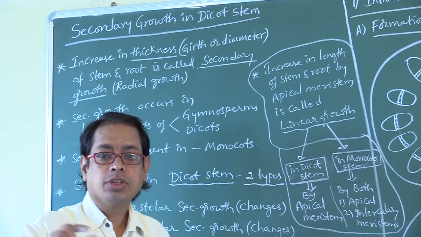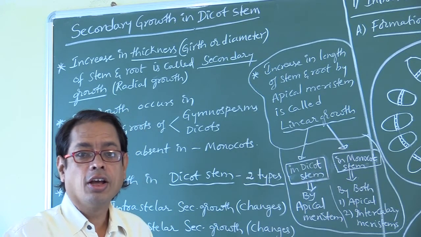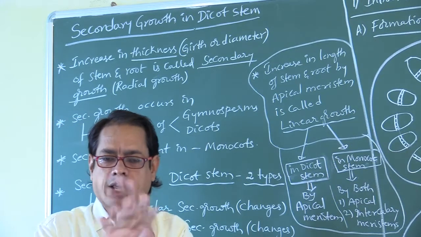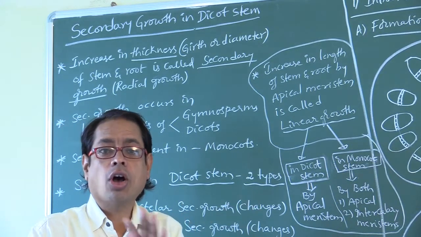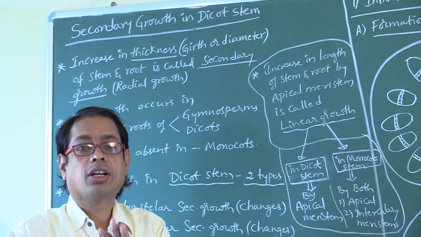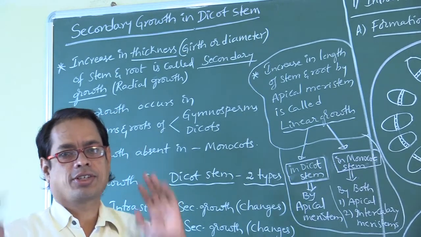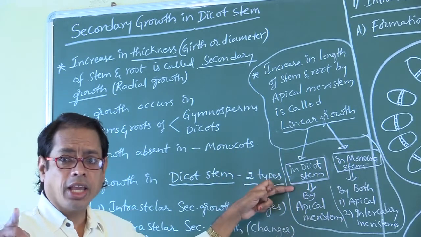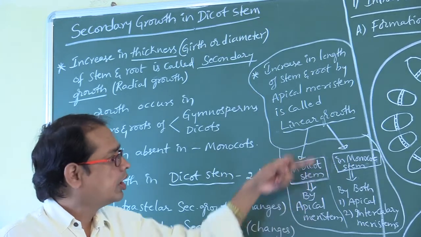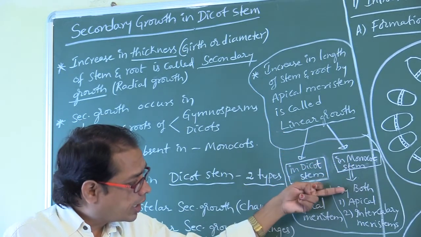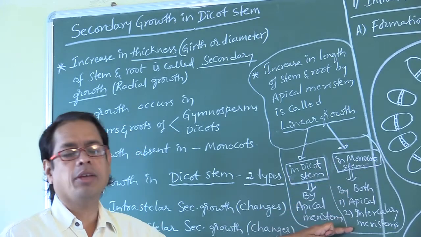Intercalary meristem is generally found in monocots like grasses, not in dicots.